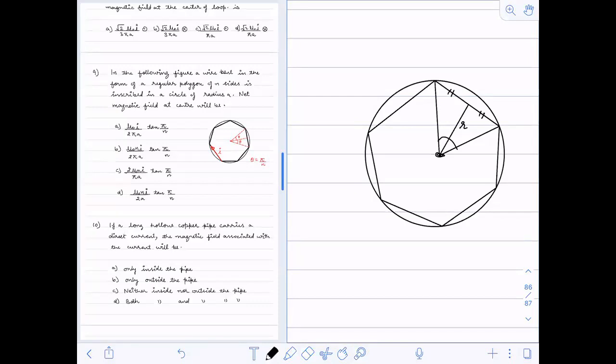What can you say about this triangle over here? Equilateral. Fine. So this is a by 2, this is also a by 2. This is 90 degree, this was 60, so this becomes 30. Can you solve this distance now?